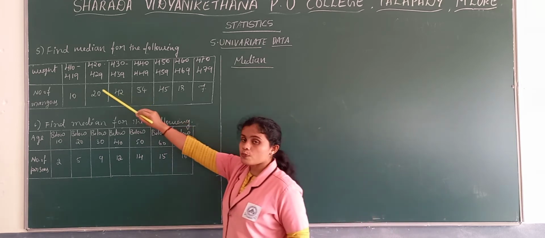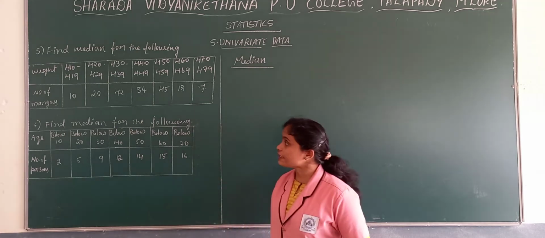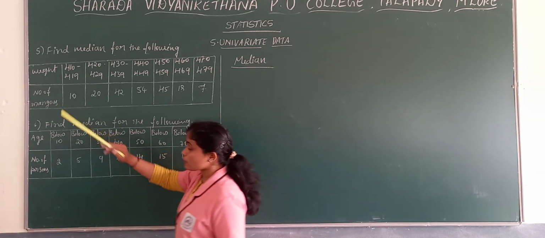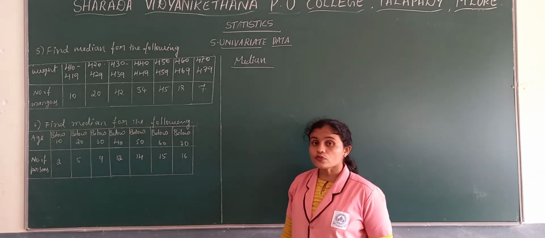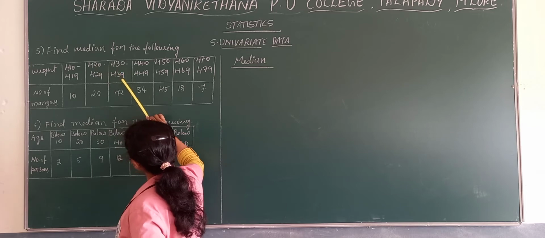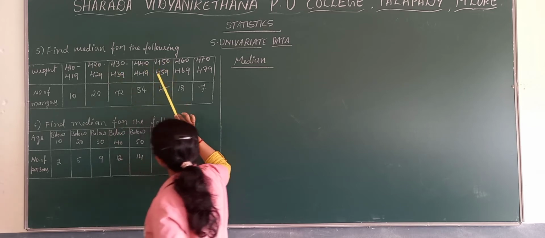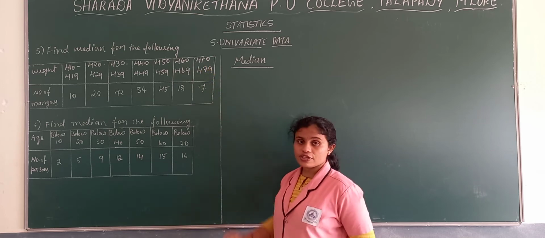Now here, if you observe the fifth problem, find median for the following. Weight and number of mangoes are given here. Weights, if you see, 410 to 419, 420 to 429, 430 to 439, 440 to 449, 450 to 459, 460 to 469 and 470 to 479.